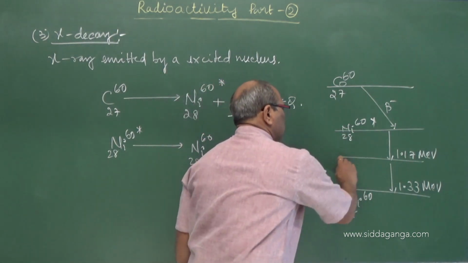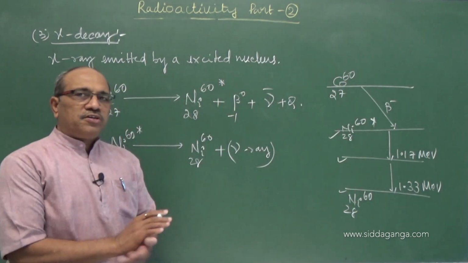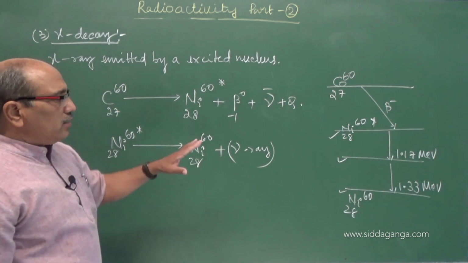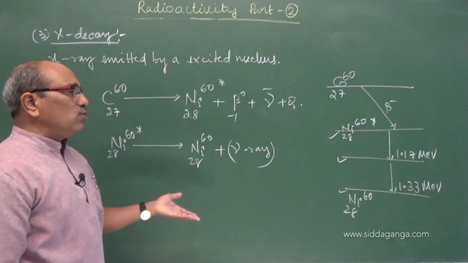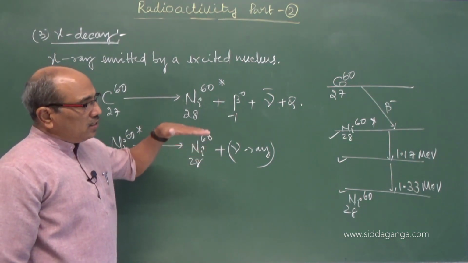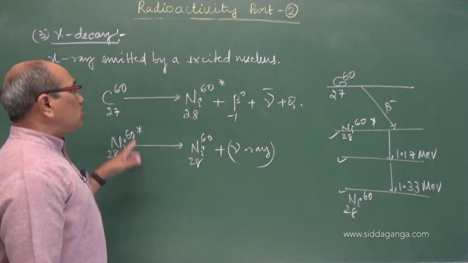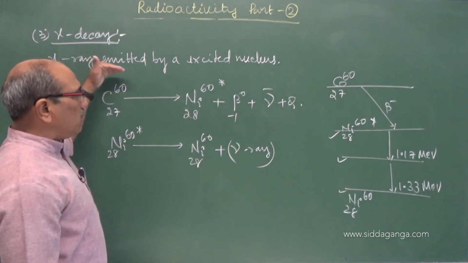These energy levels are discrete. Another important piece of information from gamma decay is that a nucleus has different energies, but the energy levels are discrete and unique.